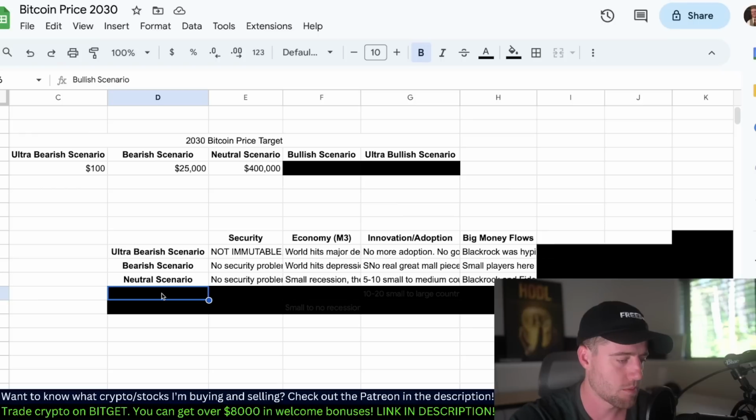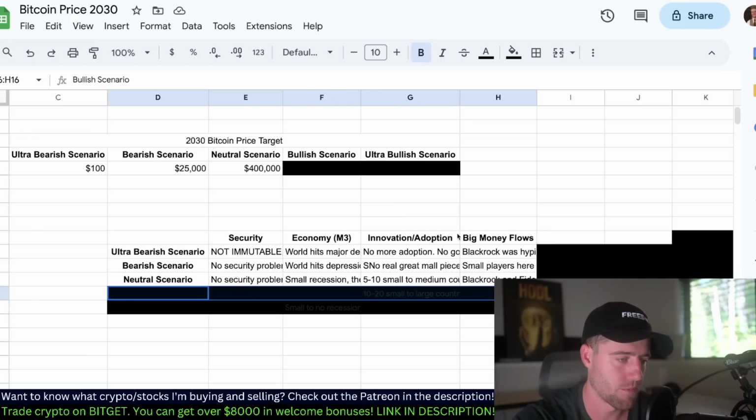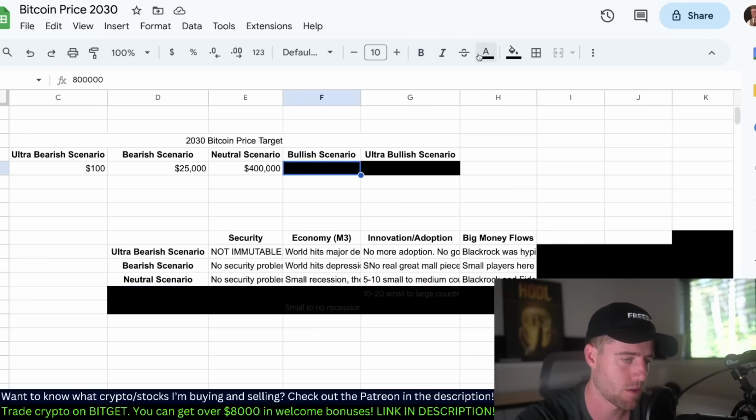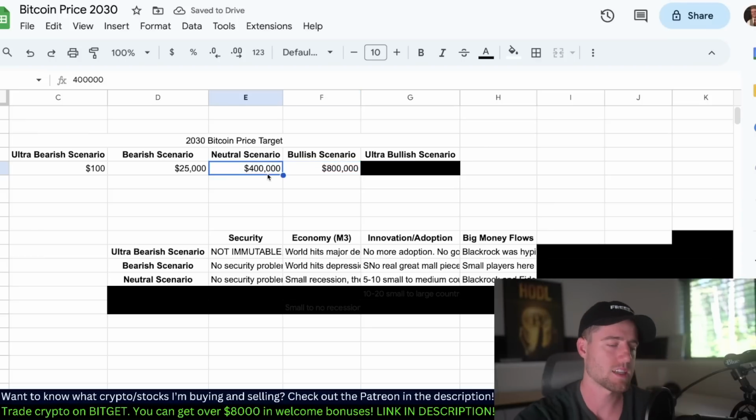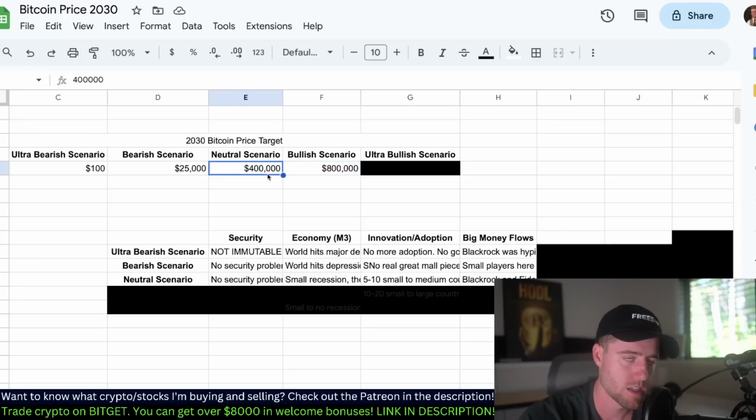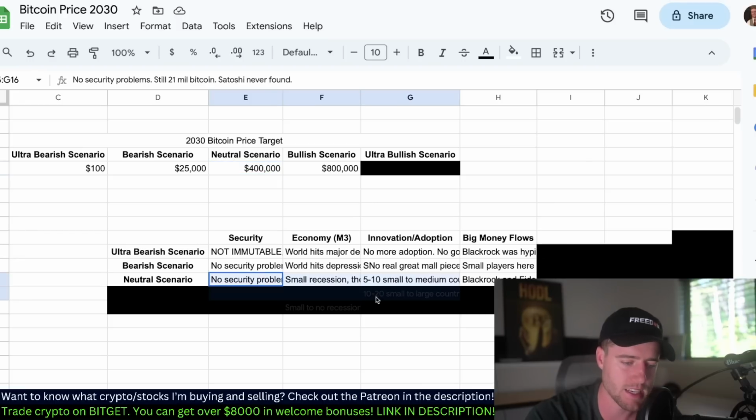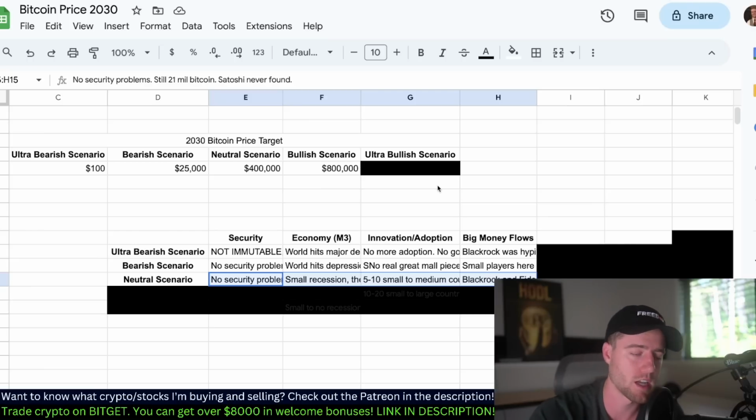Then let's get into the more bullish scenario. I'm going to do this right this time. Let's look at the price target first. And we have an $800,000 Bitcoin price. Now, the reason I said neutral was 400,000 is because that's about 2/3 of gold's market cap. I think if we hit these things, that's pretty likely. That would put us around, I believe, an $8 trillion market cap 7 years from now.